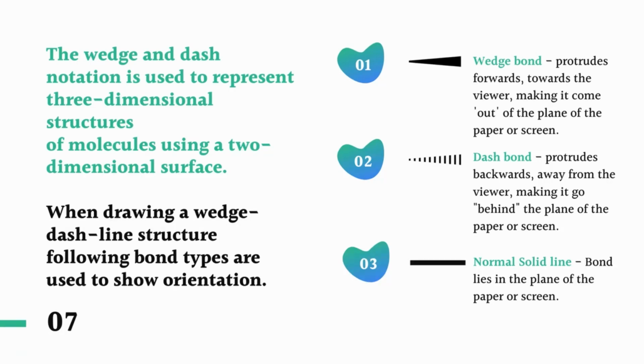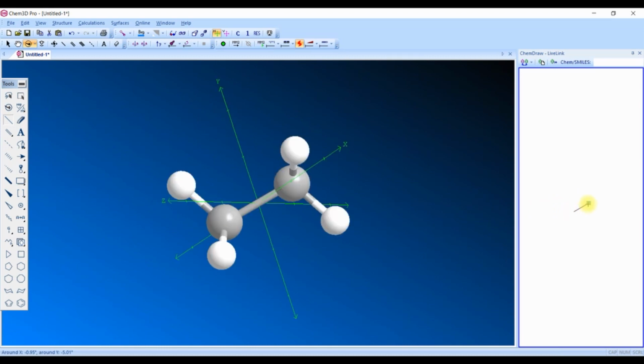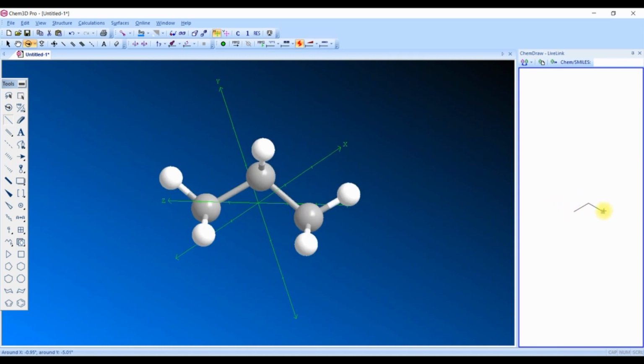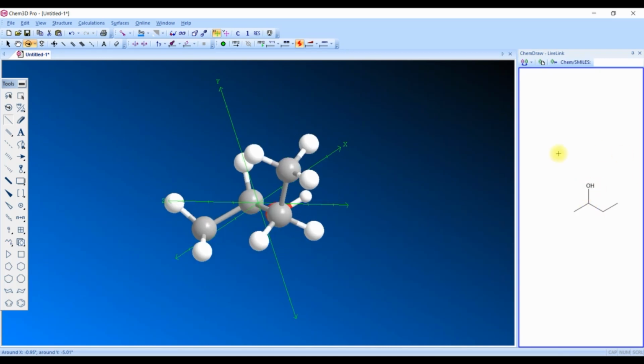To understand this wedge dash method, let us draw a molecule in Chem3D software. Here I'm constructing a molecule, butane, attached with an OH functional group at the second position. So it is 2-hydroxybutane. This is the three-dimensional structure. Let us replace the bond with a wedge type of bond.